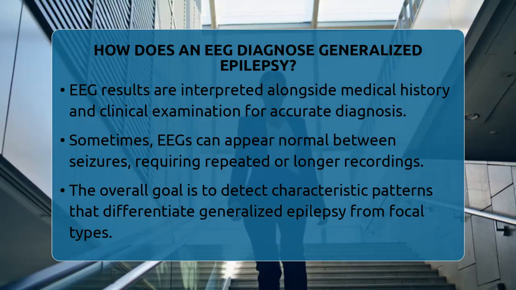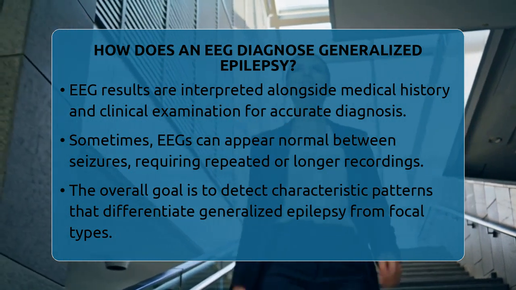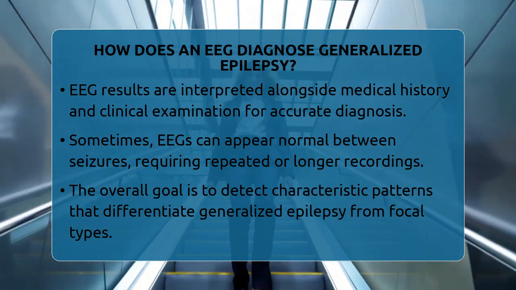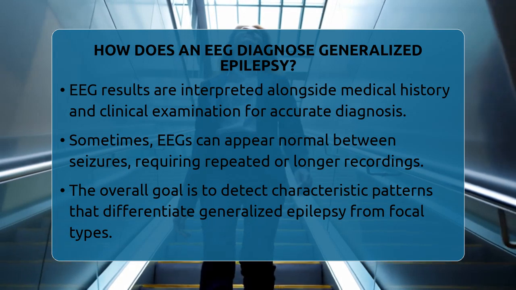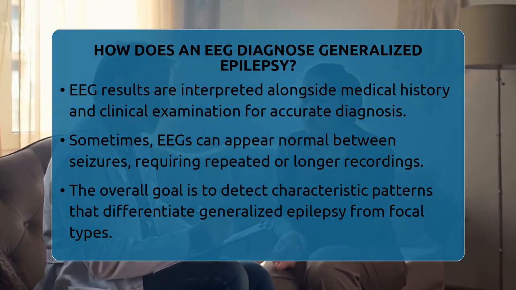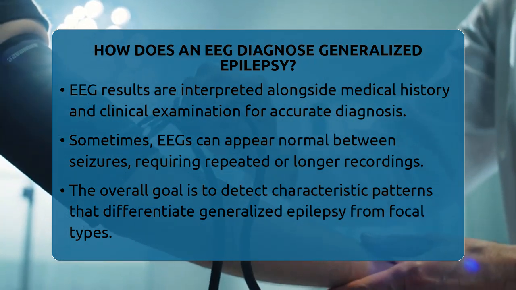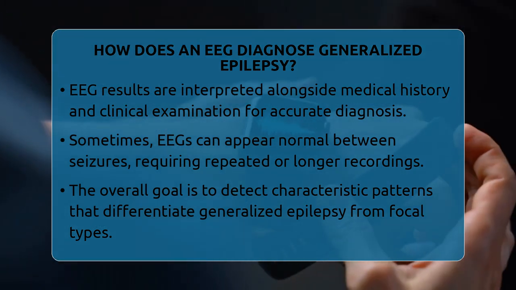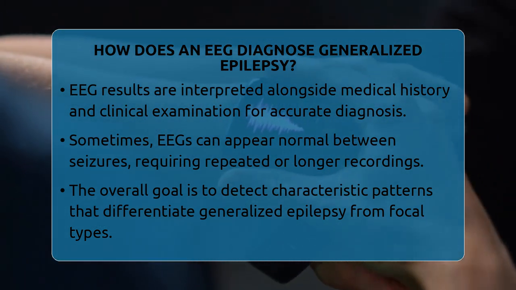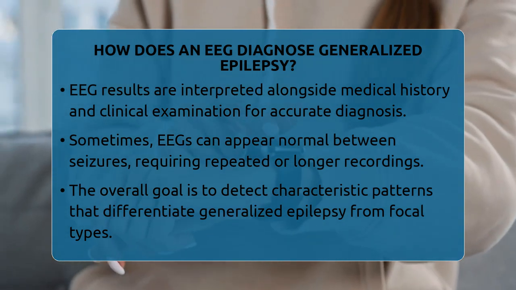In summary, an EEG diagnoses generalized epilepsy by detecting characteristic patterns like bilateral, synchronized spike wave discharges that reflect hypersynchronous activity across the brain. These patterns distinguish generalized epilepsy from other types, such as focal epilepsy, which show abnormal activity in specific areas. However, it's important to remember that EEG results are only part of the diagnosis. They need to be interpreted alongside the person's medical history and clinical examination.